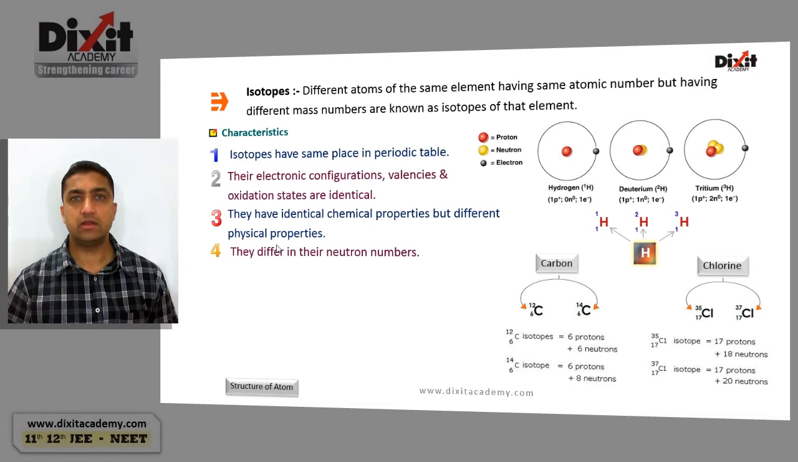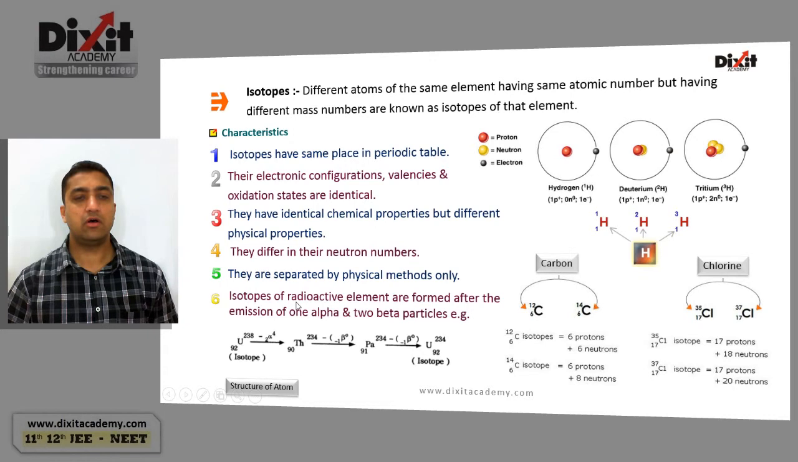Isotopes differ in their neutron number. Example, carbon has 2 isotopes, carbon-12 (6,12) and carbon-14 (6,14). Carbon-12 has 6 neutrons, carbon-14 has 8 neutrons. Chlorine has 2 isotopes, Cl-35 (17,35) and Cl-37 (17,37). Cl-35 has 18 neutrons and Cl-37 has 20 neutrons. Isotopes are separated by physical methods only.